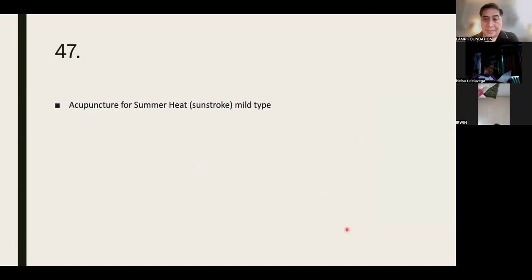Acupuncture for the mild type of sunstroke or heat stroke: Du 14, PC6, LI 11, and bladder 40. For the severe type: Du 26, Du 20, PC3, bladder 40, and an extra point called Sichuan.